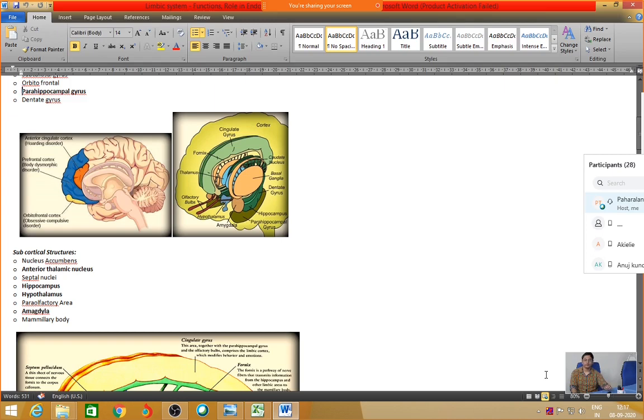I have supplemented with an adequate number of images so that you can form a basic concept, because it is hard as it is to remember the structures by name. So you have to have some kind of spatial memory, some kind of visual memory, as a supplement to the particular words. So I have given you adequate information in the form of images. Not all the images are supposed to be reproduced in the examination. Whichever image suits your imagination, that image you can put in your brain for later recovery.